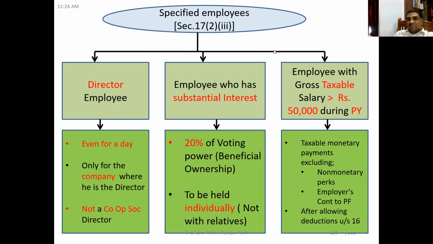And here, to arrive at the gross taxable salary, non-monetary perquisites and the employer's contribution to the provident fund have to be excluded. Deductions will be allowed. On that basis, we see the gross taxable salary. If it is more than 50,000 rupees during the previous year, then the employee is also a specified employee. Understood who the specified employees are? Yes, sir.